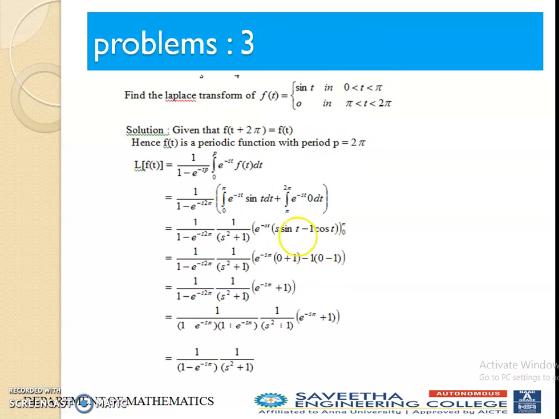Then problem number 3. Find the Laplace transform of f of t. Sin t is one function from 0 to pi. Next one is 0, from pi to 2 pi. So here the formula is f of t plus 2 pi equal to f of t. Here capital T is nothing but 2 pi. Then write the formula for periodic functions. Then replace 0 to pi, then pi to 2 pi. But here one function is 0, so that one vanishes. So we get the remaining values as it is.